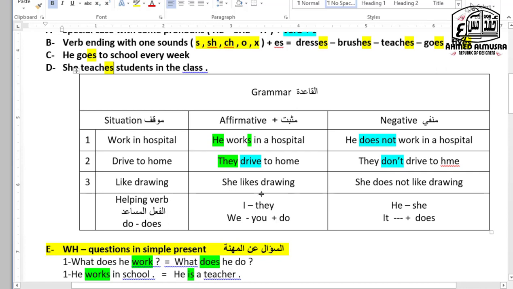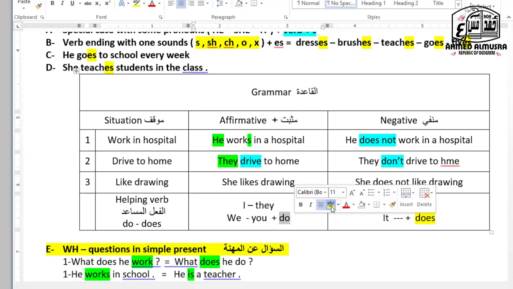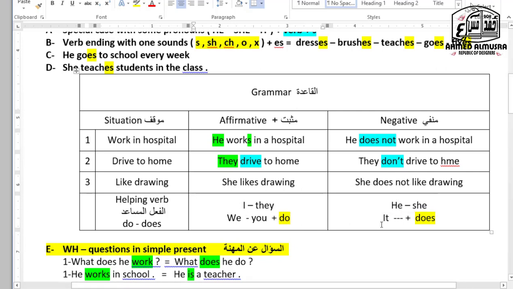Do and does. I, they, we, you. This is do. So I, they, we, you do. He, she, it with does. So pay attention to those helping verbs. We call them helping verbs. I, they, we, you, do. He, she, it, does. Memorize this. Memorize it completely.